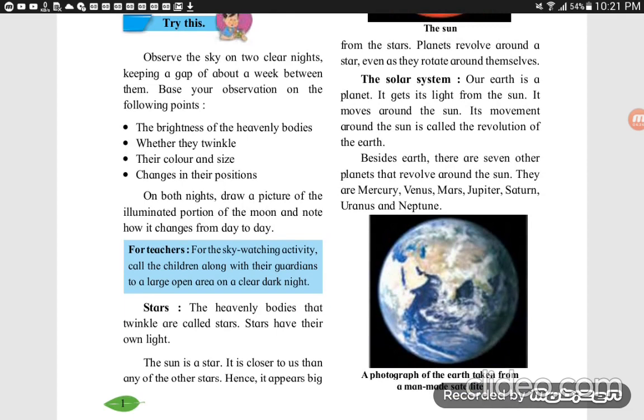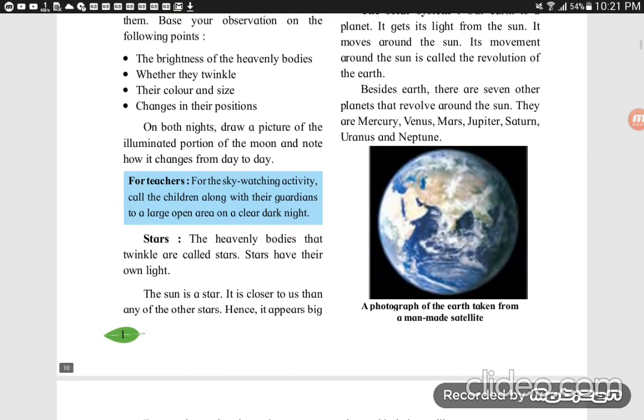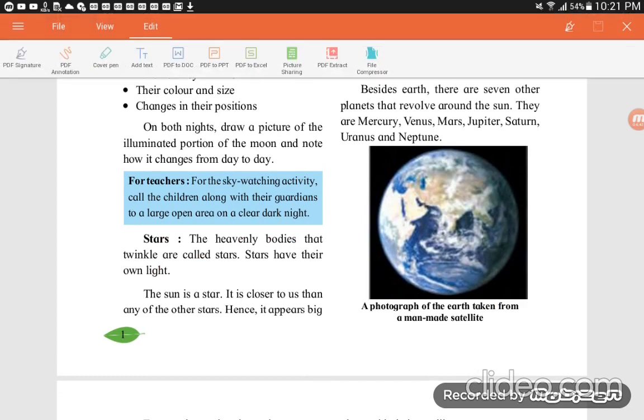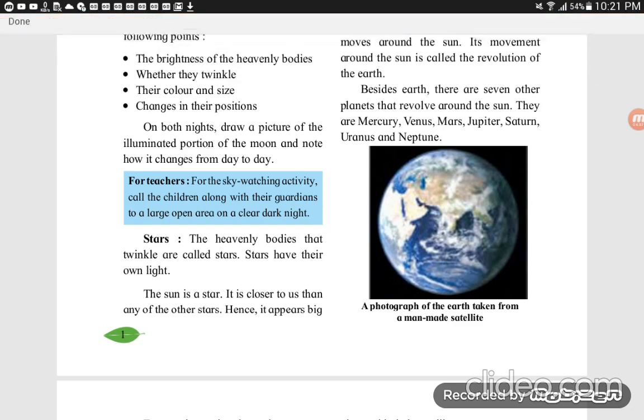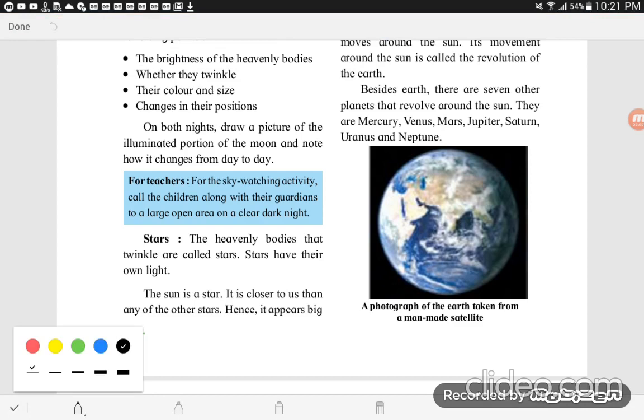Then what is meant by stars? The question is: what are stars? The heavenly bodies that twinkle are called stars. This you also have to note down in your notebook. The first question I told was what is known as a heavenly body. The second question is: what are stars? The answer is from that bracket: the heavenly bodies that twinkle are called stars.